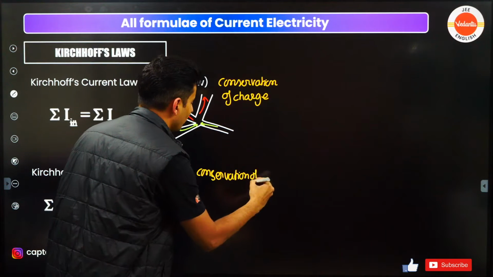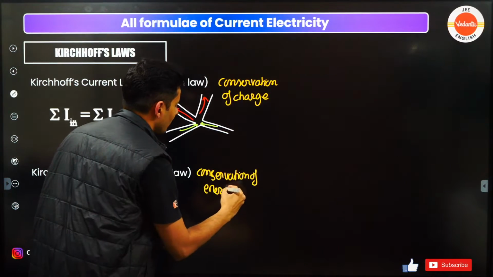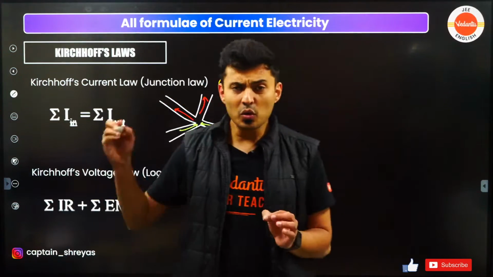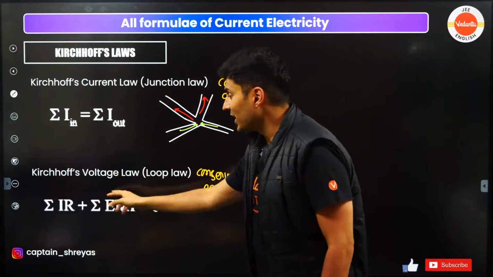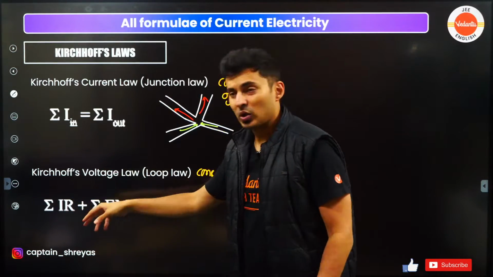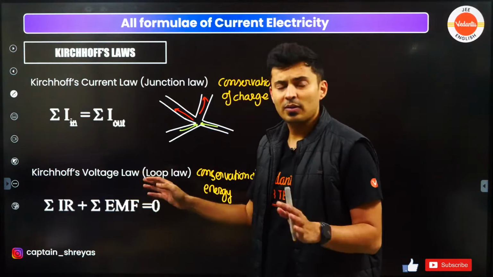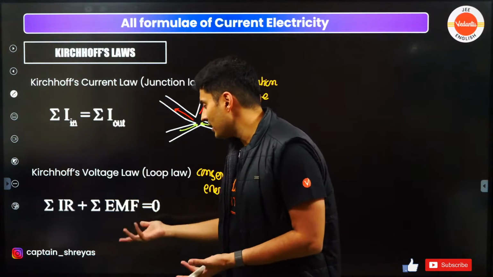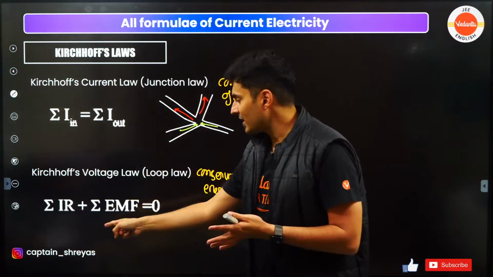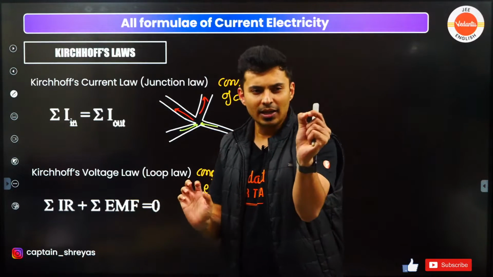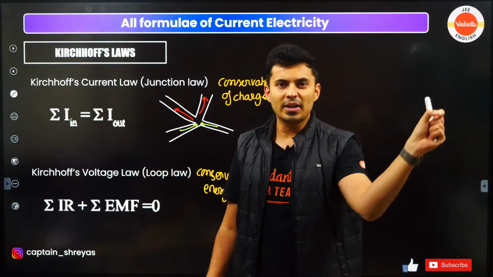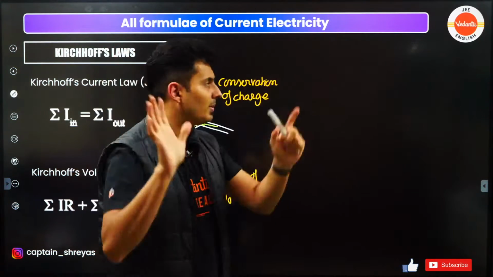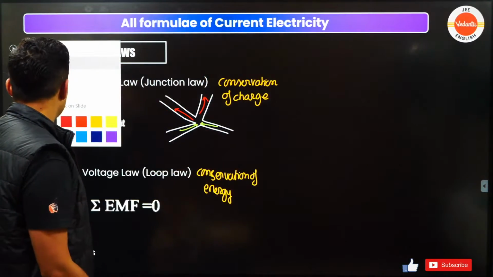It says that when you go across a loop, the total sum of voltage drops across the resistors plus the total sum of voltage drops or increases across the EMFs comes out to be 0. You start at a point, see the voltage drops and voltage gains, and you come back to the same point, you will see the total sum will be 0, meaning something like this.